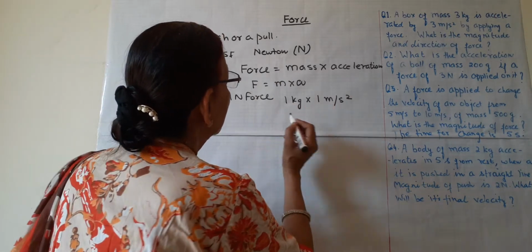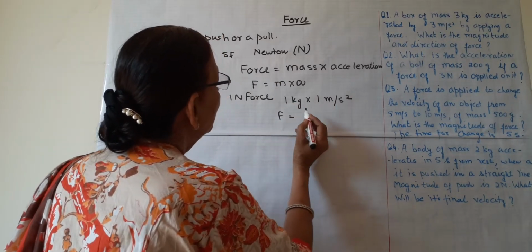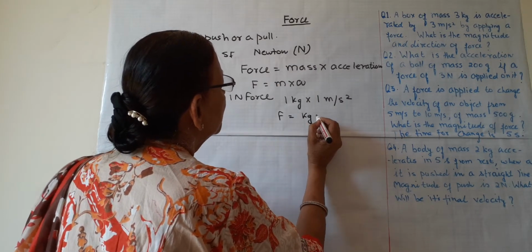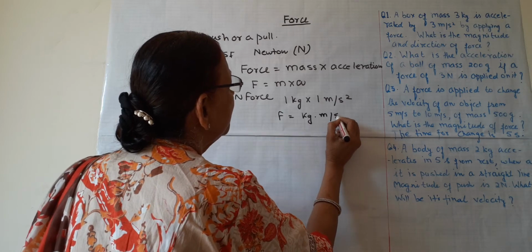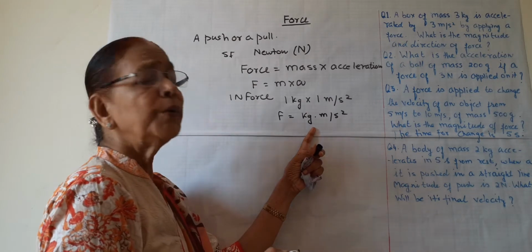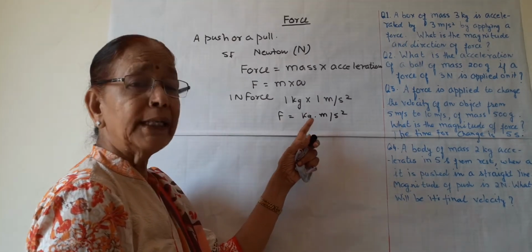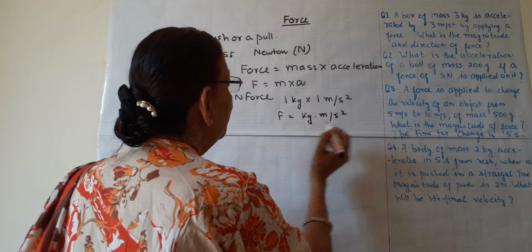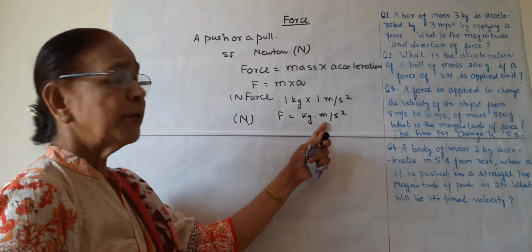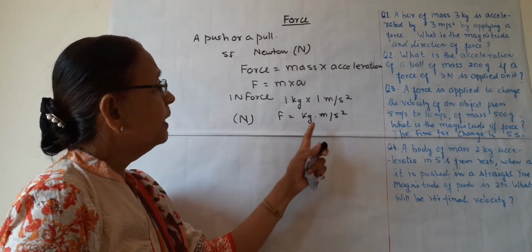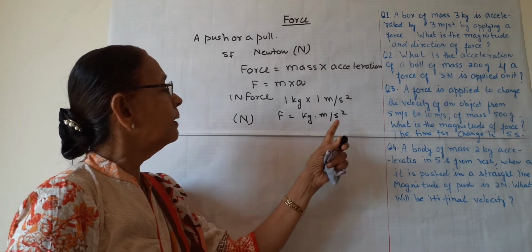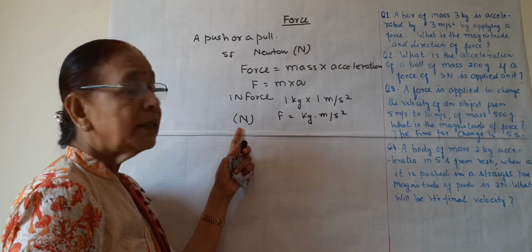So by these SI units, it looks like the SI unit of force should be kilogram meter per second square. Kilogram meter per second square is the unit of force, but not the SI unit. The SI unit is set as Newton. This is also the unit of force, kg dot m per second square, but the SI unit is Newton.